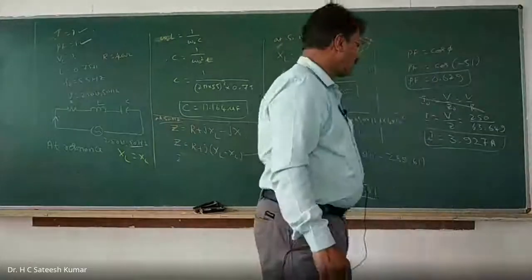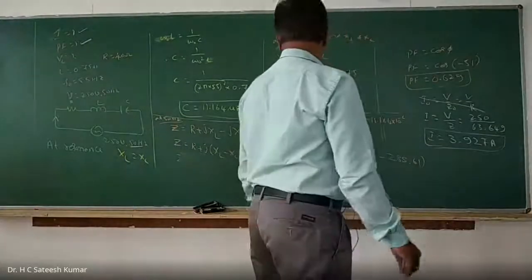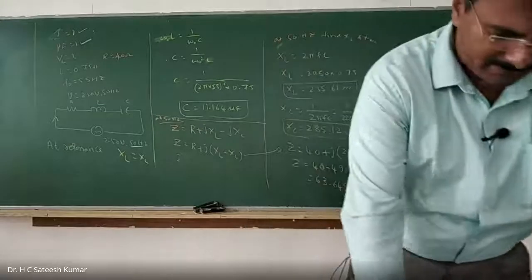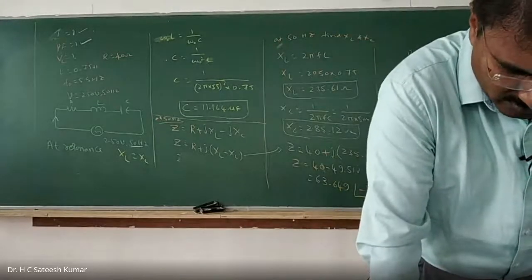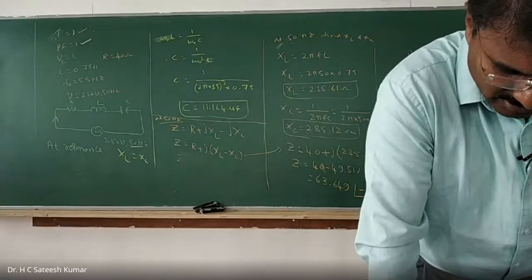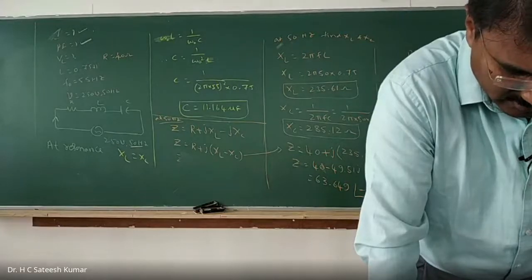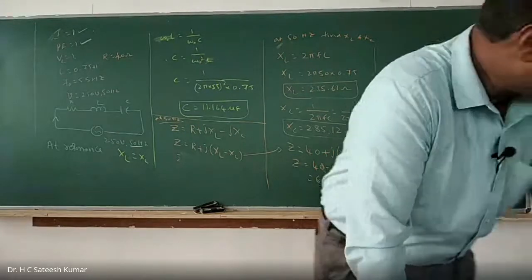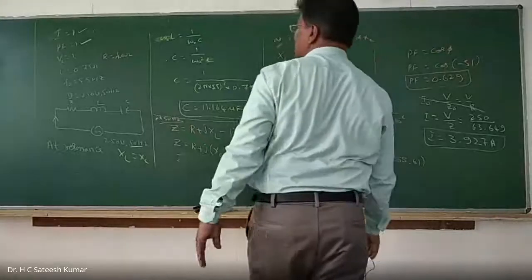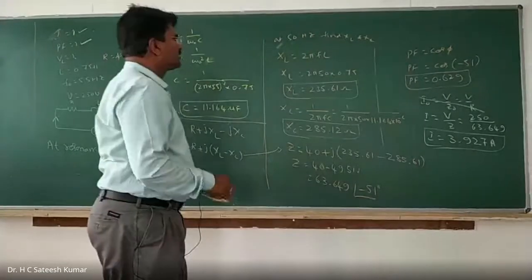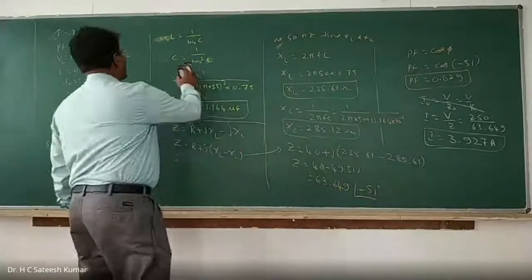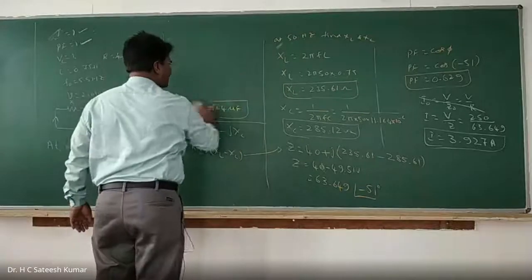Similarly, we have to calculate VL. VL is equal to IL into ZL. That means we should calculate the line voltage and line current.